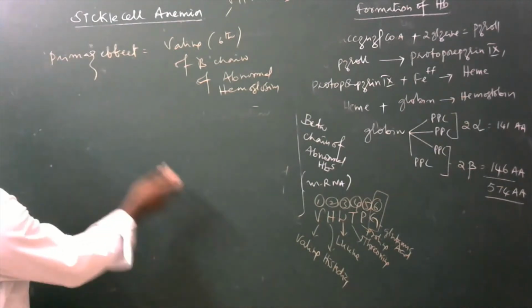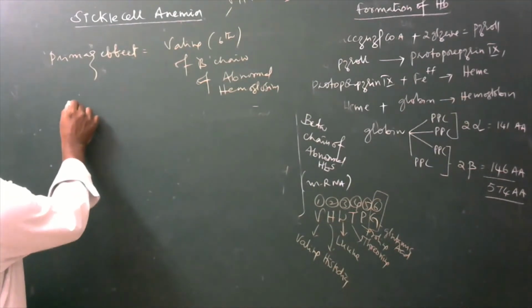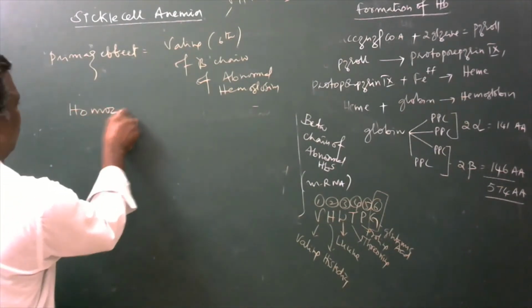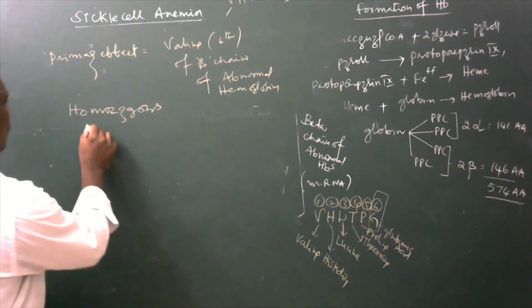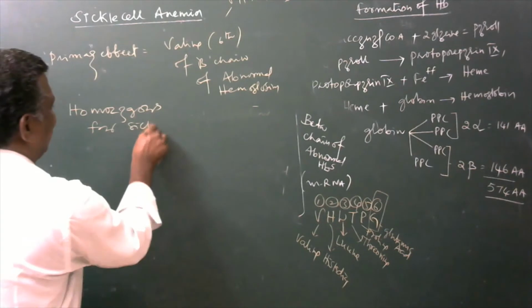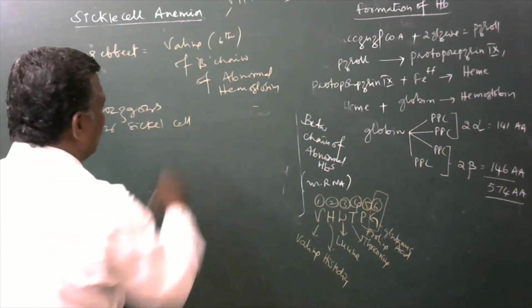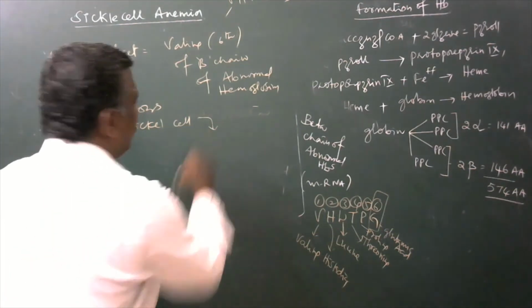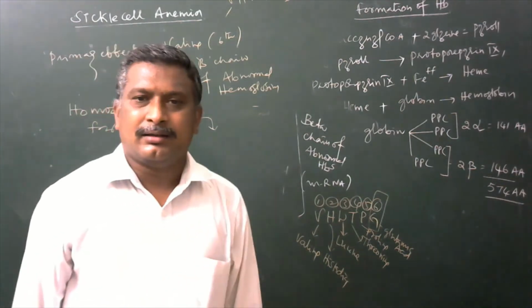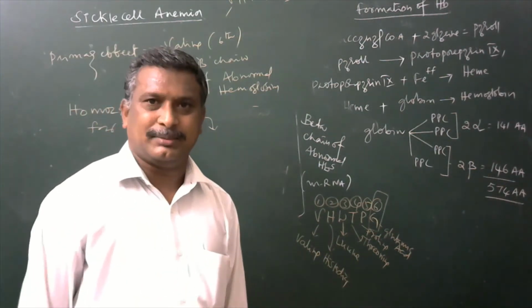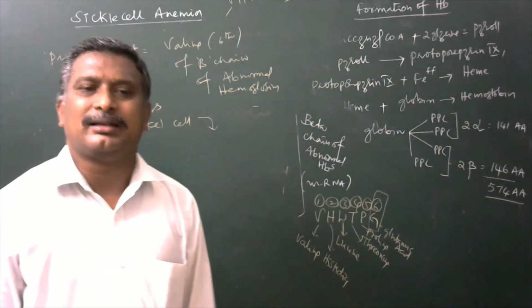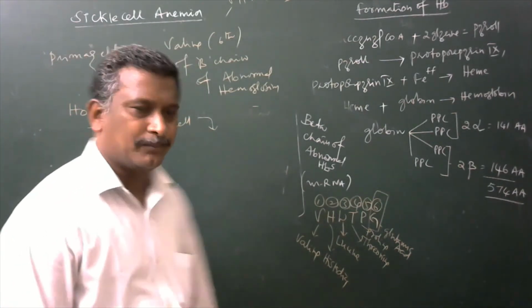And one more thing we have to remember: persons homozygous for sickle cell will die before they enter into maturity age, because severe anemic conditions are going to be developed in their body.